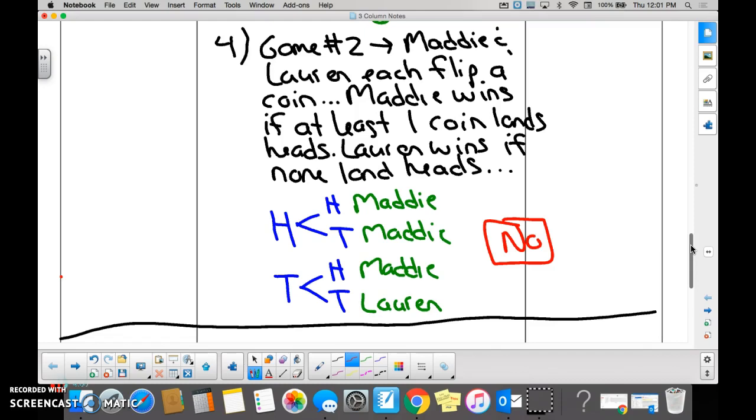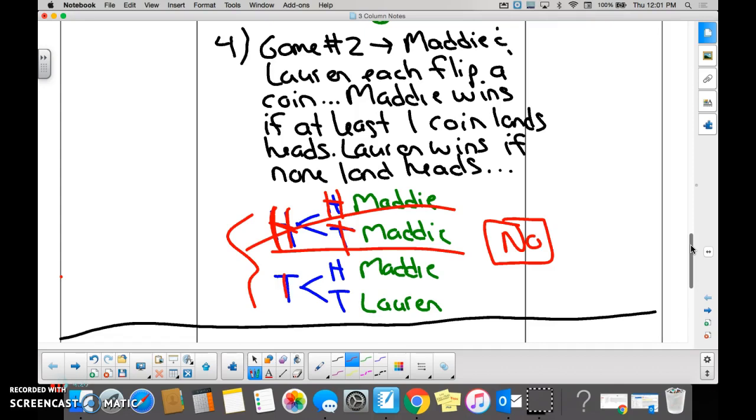What did she fail to do? What did Lauren not do after she agreed to that? She didn't make a tree diagram, or she didn't draw a picture to figure out if it was a fair game or not. And Maddie did. Because Maddie knows if she flips a head and Lauren flips a head, who's going to win? Maddie. And Maddie knows if she flips a head and Lauren flips a tail, who's going to win? Maddie. In this situation, Maddie's going to win every single time.